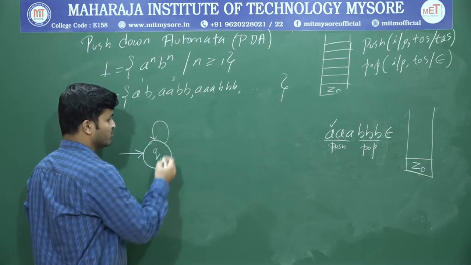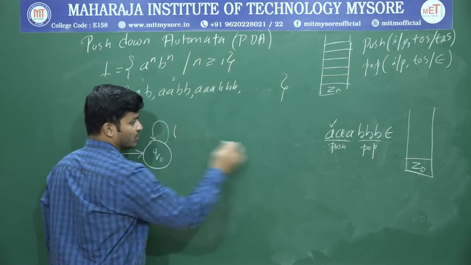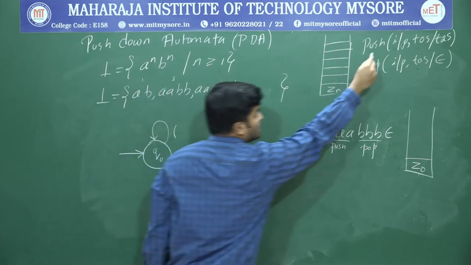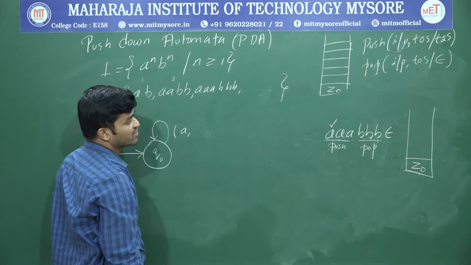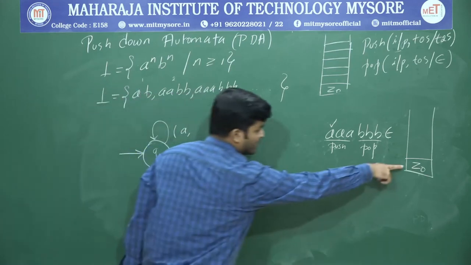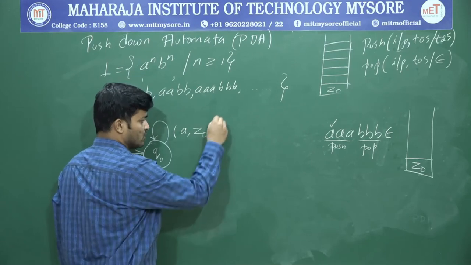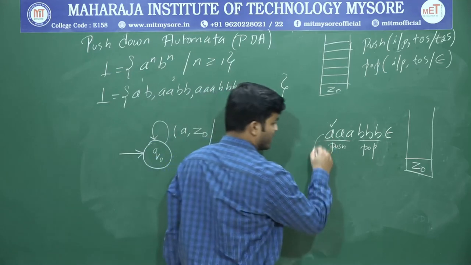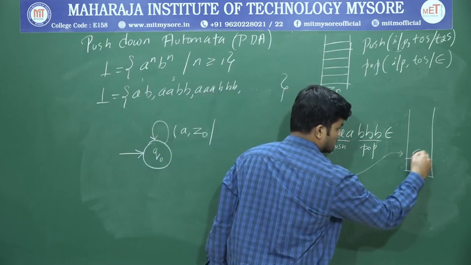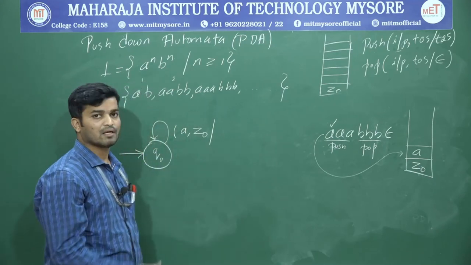So how to represent the push operation? First you have to represent the input. The input is A. And what's the top of the stack? Top of the stack right now is Z naught. Input is A, and top of the stack is Z naught. So what is the operation you are supposed to perform? Push this A onto the top of the stack. Now we have A at the top of the stack.